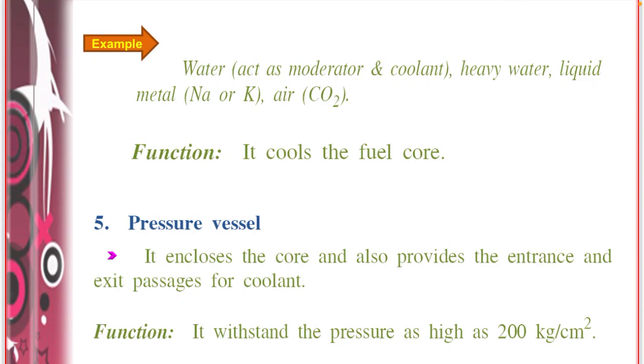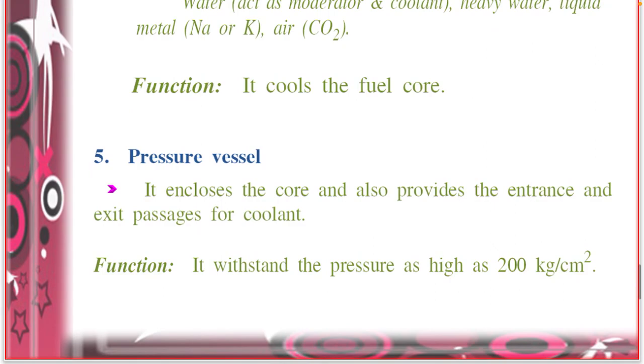Then pressure vessel. It encloses the core and also provides the entrance and exit passage for coolant. So, the pressure vessel contains fuel rods and control rods, and also contains one inlet and one exit for coolant.